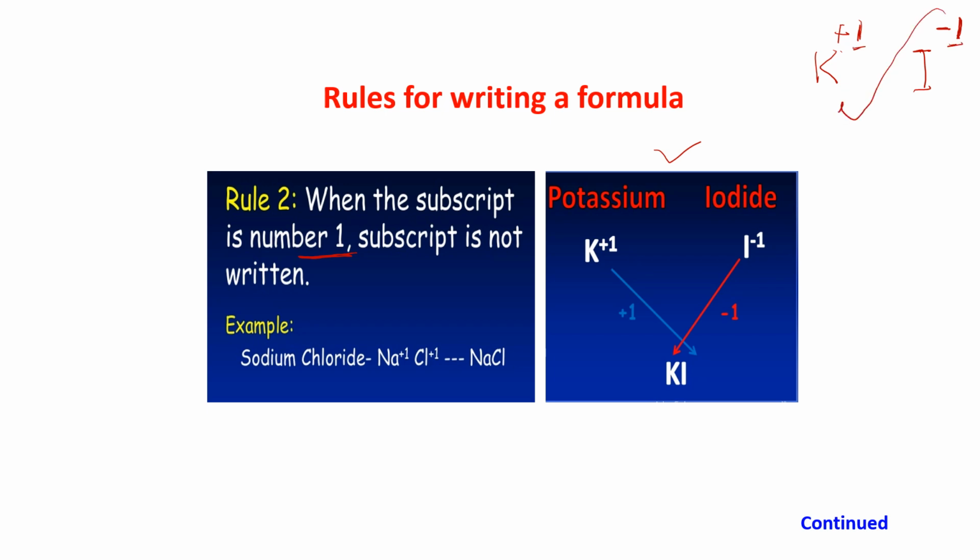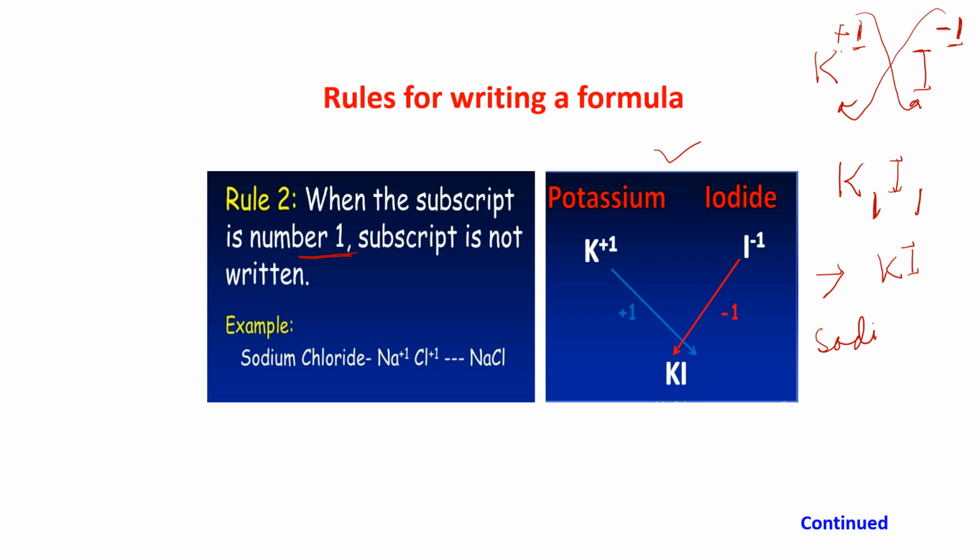Now crisscross. What are you getting? K with this one without a subscript and I with this one without a subscript. This 1 and 1 we will not write. So what are we getting? KI. Am I clear? Similarly, suppose I write NaCl.